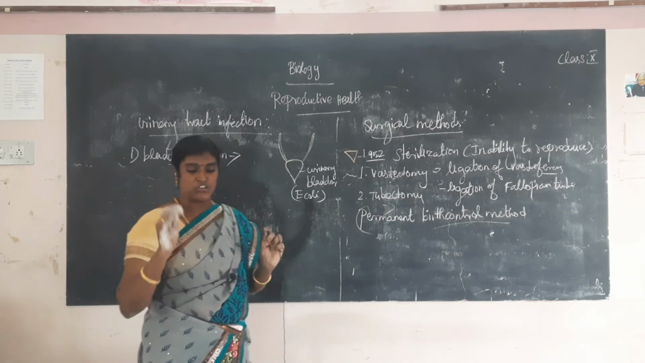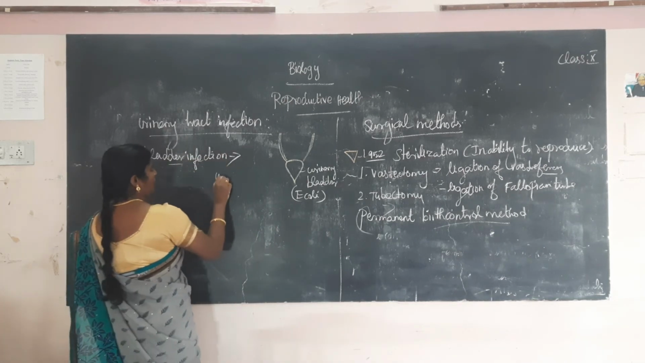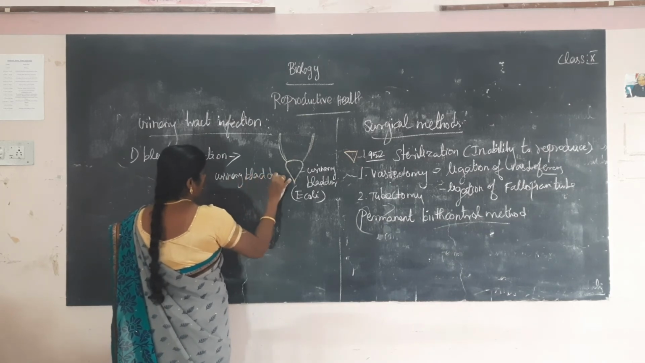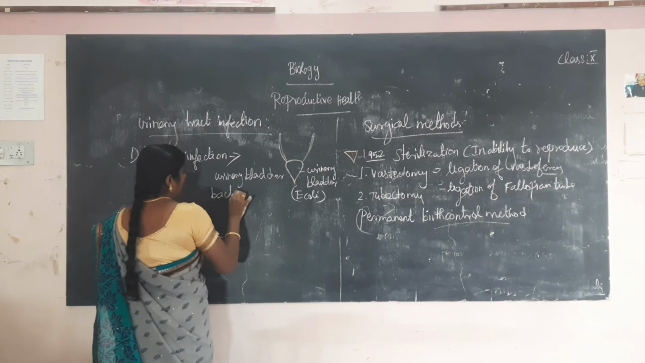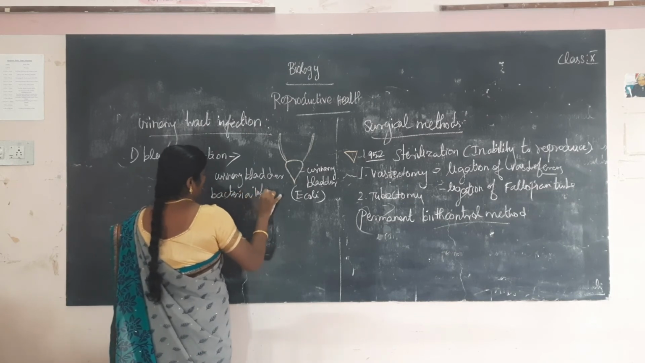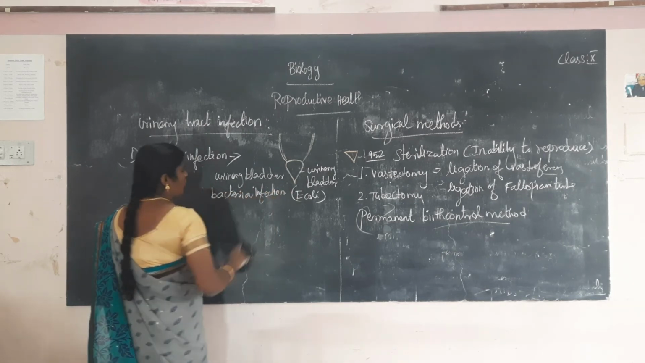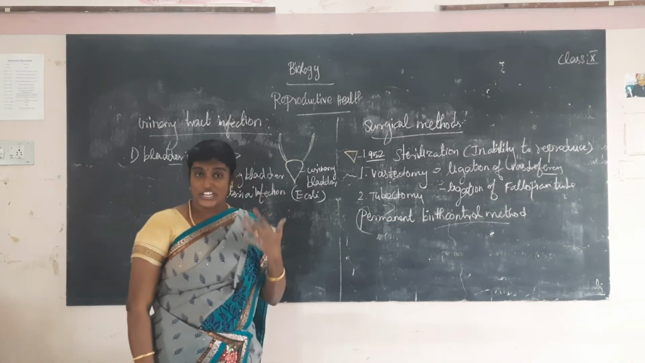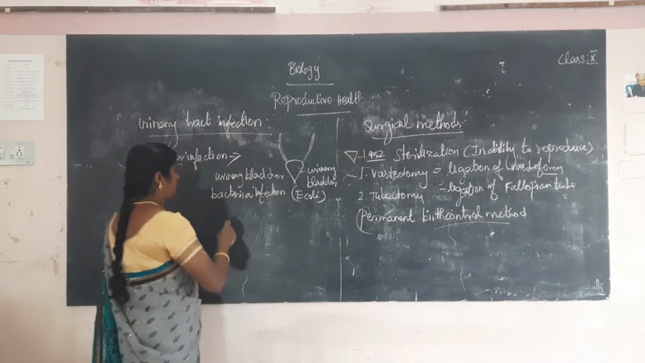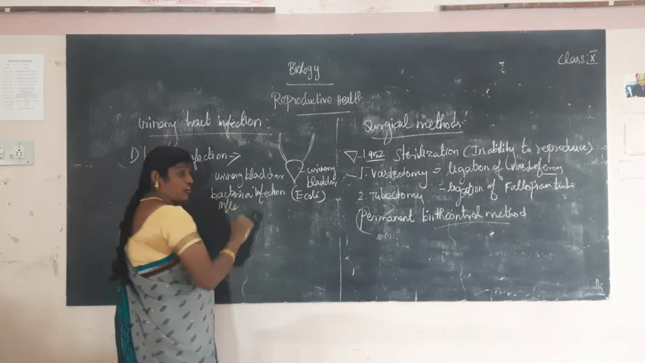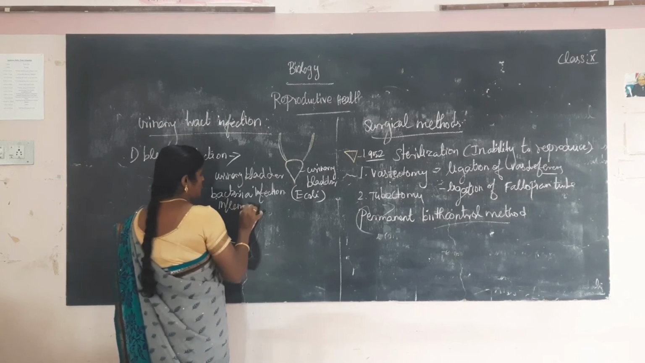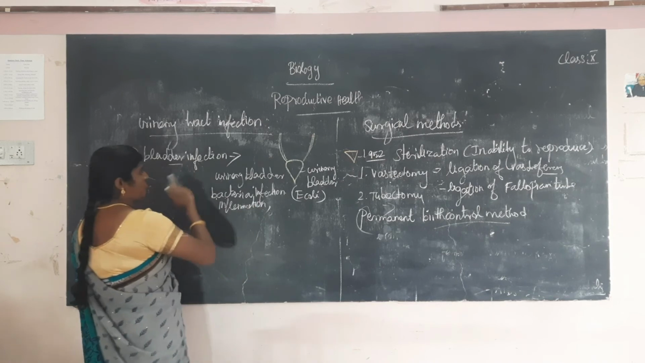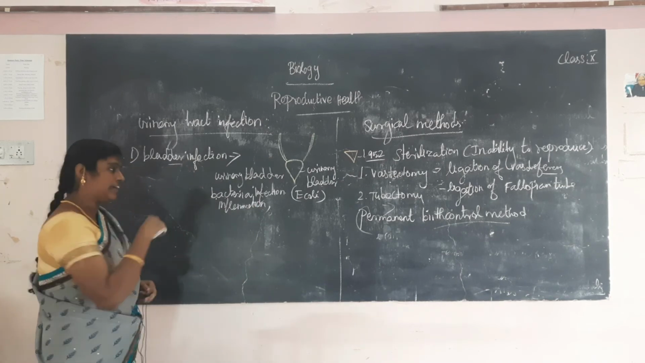Sometimes a bacterial infection occurs in the urinary bladder. What are the main symptoms of the disease? Inflammation, itching, and frequent urination. These are the main symptoms of bladder infection. Second one, kidney infection.